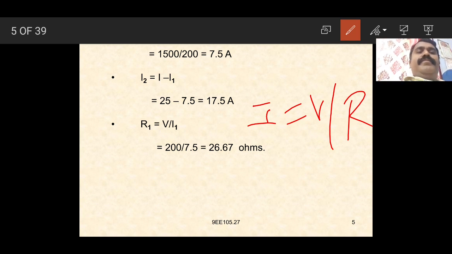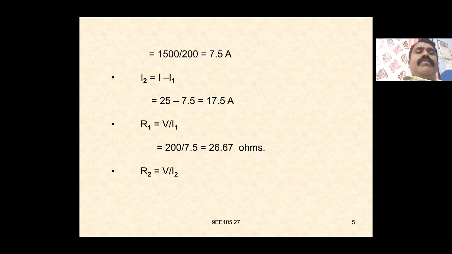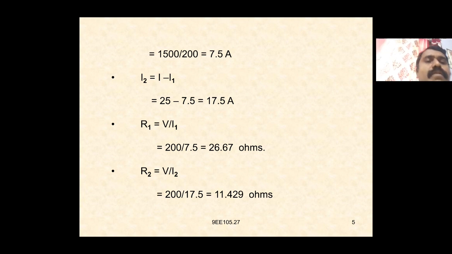Similarly R2 is equal to V by I2, where I2 is 17.5 amperes, which is 200 by 17.5, equal to 11.429 ohms.